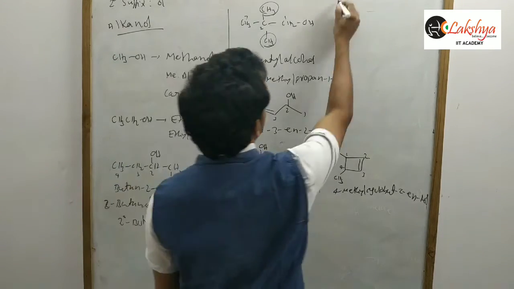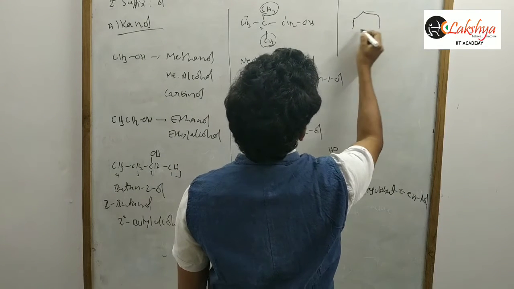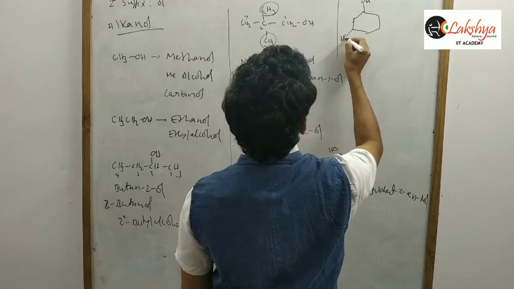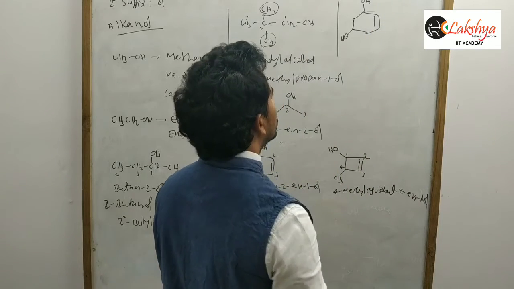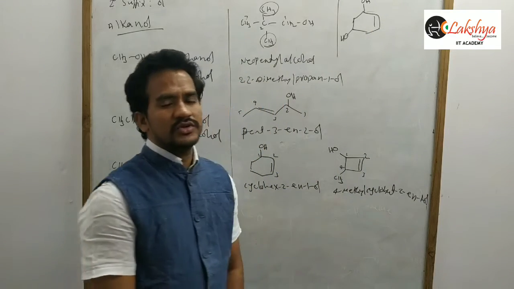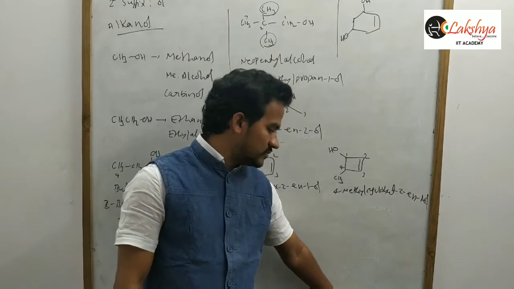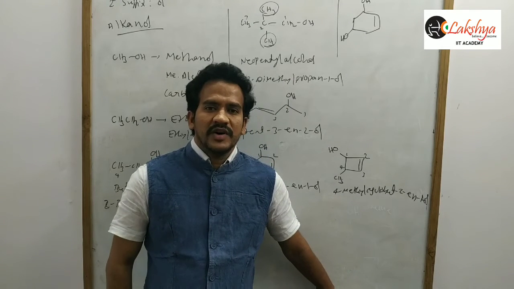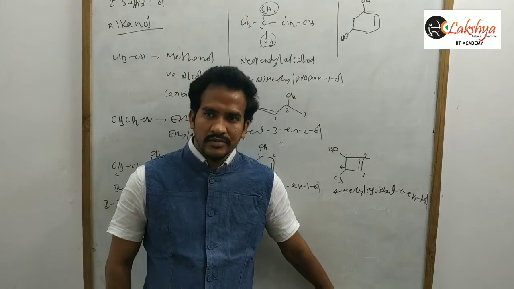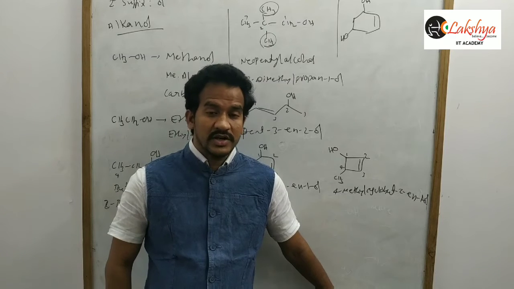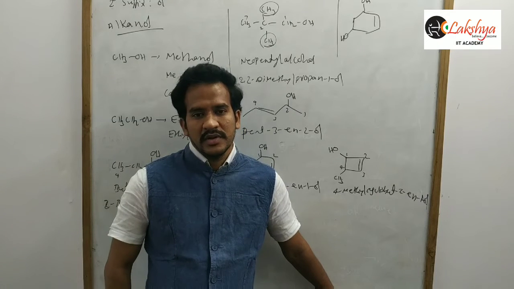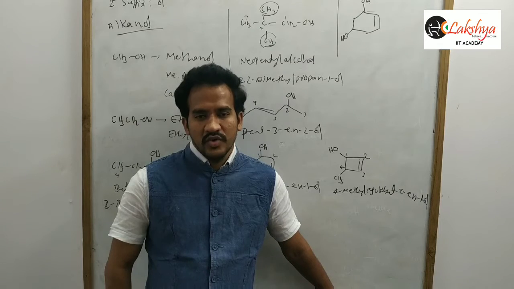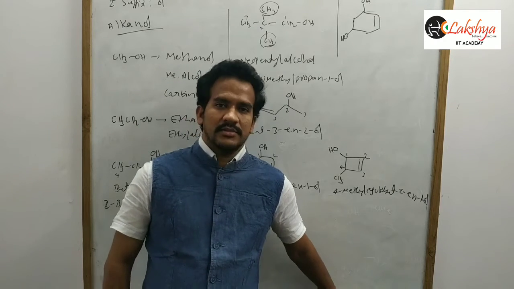Now, first suppose this OH group and this one OH group and a double bond. Here in this case, 2 OH groups are there and 1 double bond is there. So first we have to give the priority to both functional groups, that is the OH and OH. As far as possible, the 2 carbons which are attached to the OH groups must get the least number.